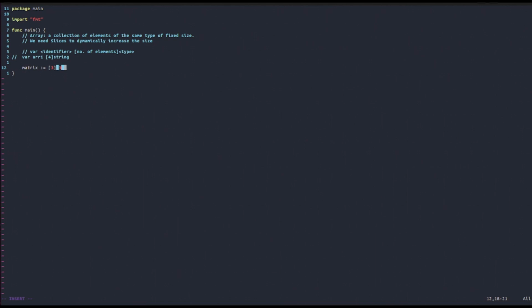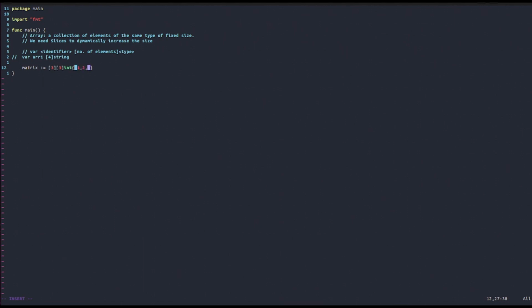Then we will just specify the numbers of rows and columns in square braces like this, and then we will specify the type. And then let's now initialize and declare it at the same time, and we will now include the arrays. A 2-dimensional array, and this also holds for 3-dimensional and general n-dimensional arrays, is just an array of arrays. And so in this case, this is just an array of 3 arrays of 3 elements.